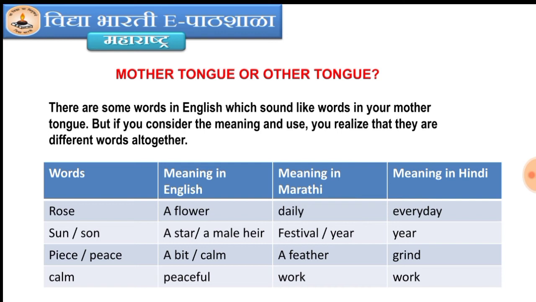Then the next word peace, meaning in English a bit, calm, meaning in Marathi a feather and meaning in Hindi grained. Then the last word calm, meaning in English peaceful. Then we call it in Marathi work and in Hindi it is also work. In this way there are various types of words which we use in English and our mother tongue, but they are different.